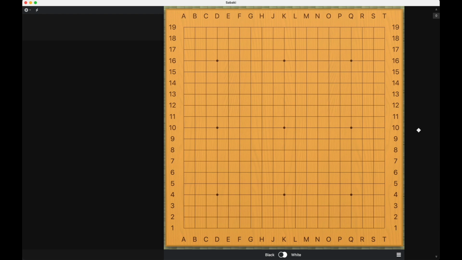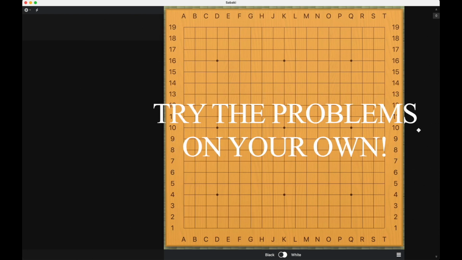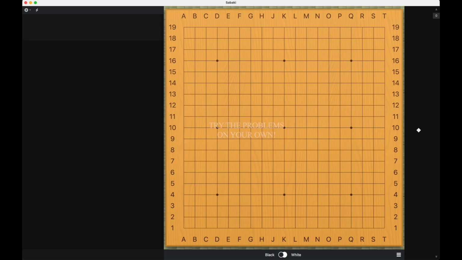For each problem, please pause the video at the beginning and try solving the problem on your own. After you solve the problem, or if you cannot solve it, you should spend at least 20 minutes making a serious effort in calculating. Then you may come back to my video for the correct answer and explanation.